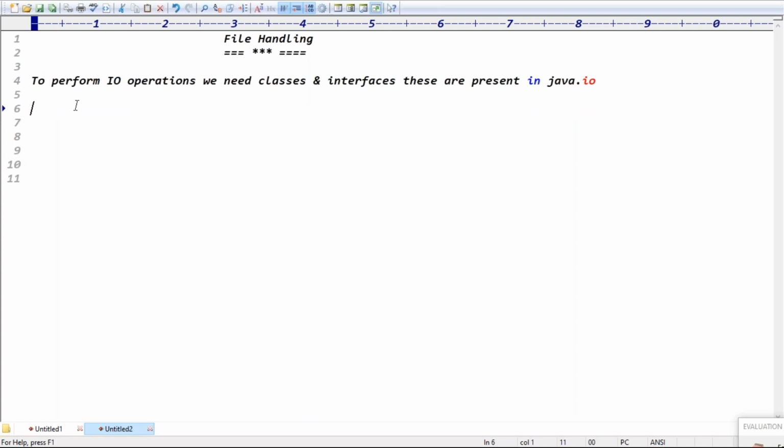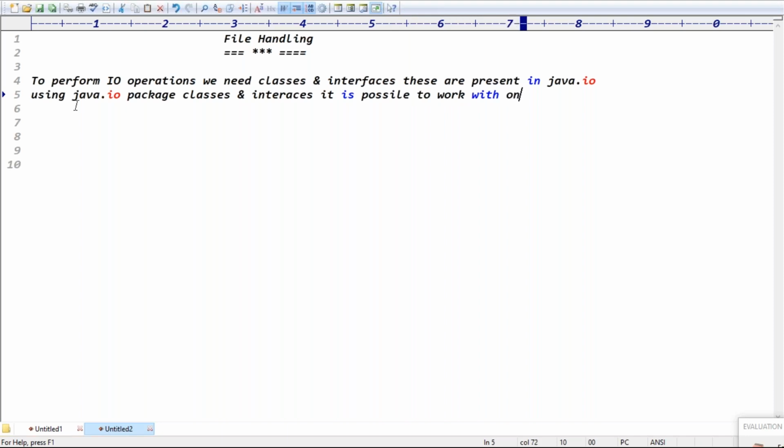Using Java.io package classes and interfaces, it is possible to work with only which files, guys?